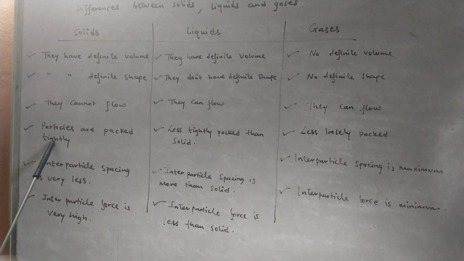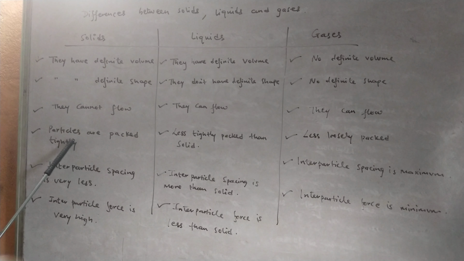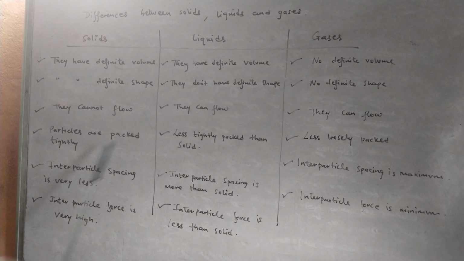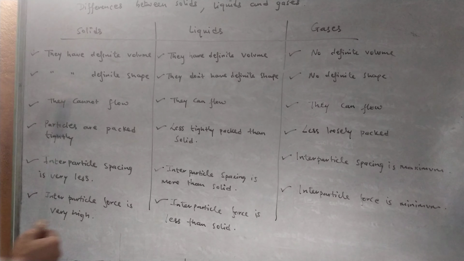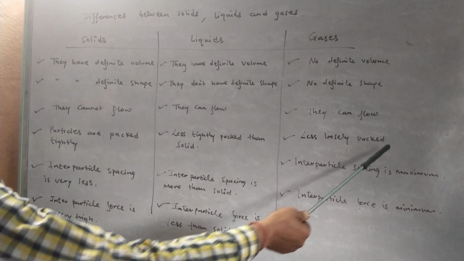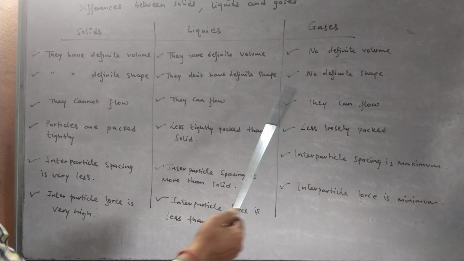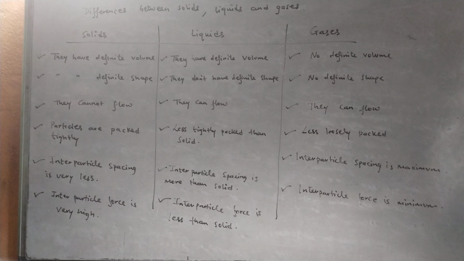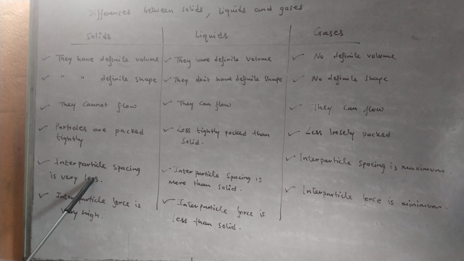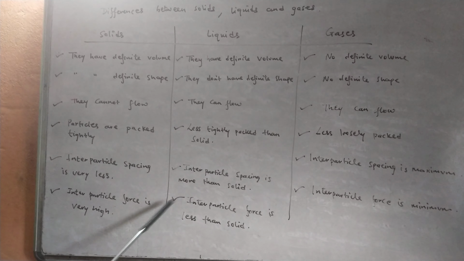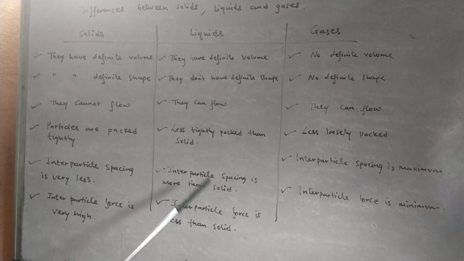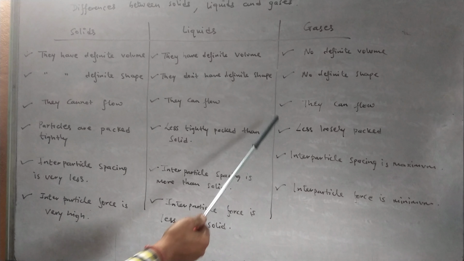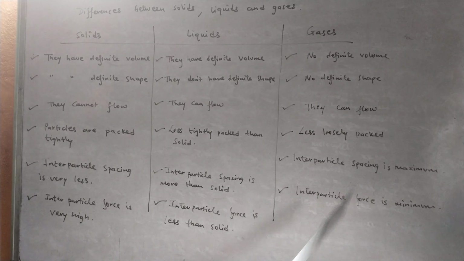In solids, particles are packed tightly because they are very closely packed. In liquids, they are less tightly packed as compared to solids, and in gases even less tightly packed than liquids. The particles are farthest away in gas. Interparticle spacing is very small in solids. In liquids, interparticle spacing is more than in solids, meaning the particles are farther away. In gas, interparticle spacing is maximum.